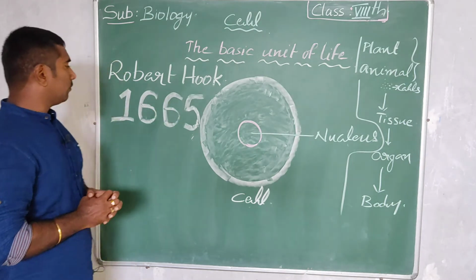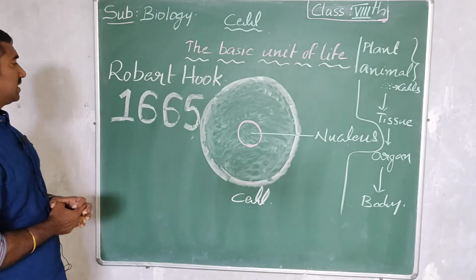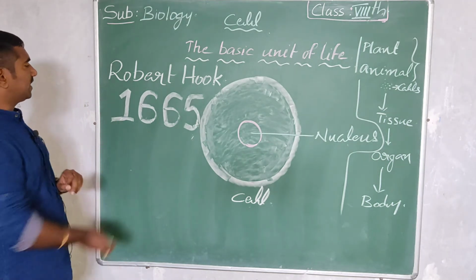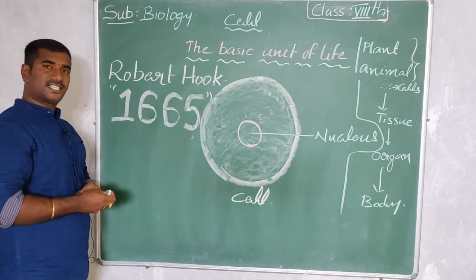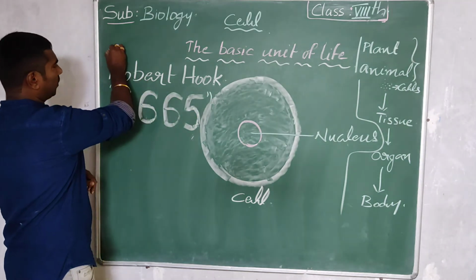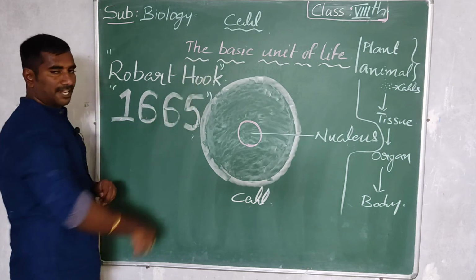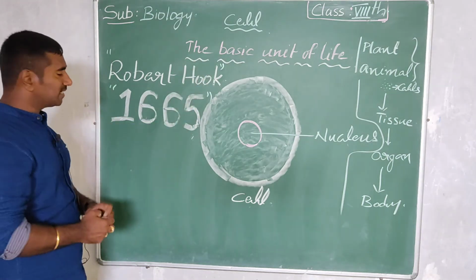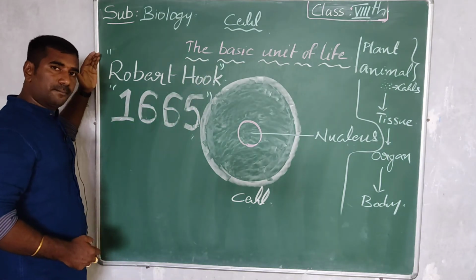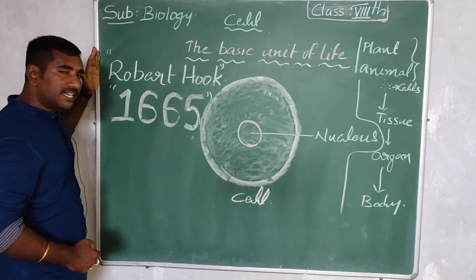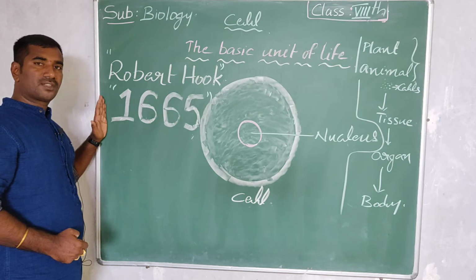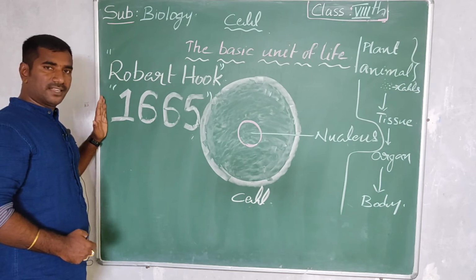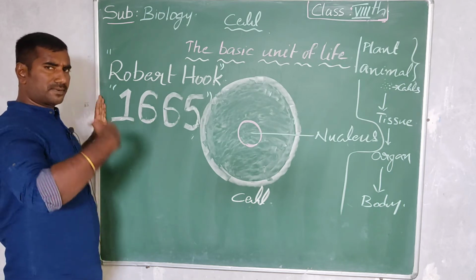And when did he discover the cell? In the year 1665, Robert Hooke invented a cell. Remember, Robert Hooke, a British scientist, invented a cell in the year 1665.